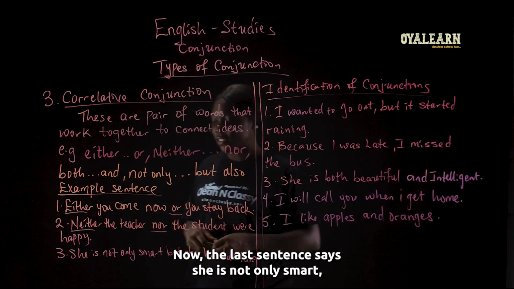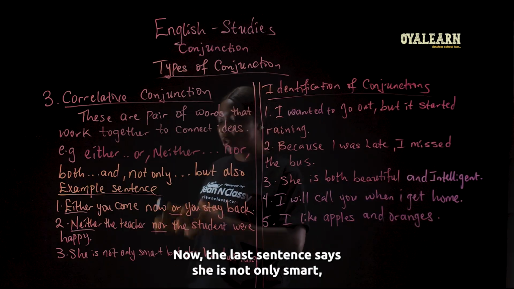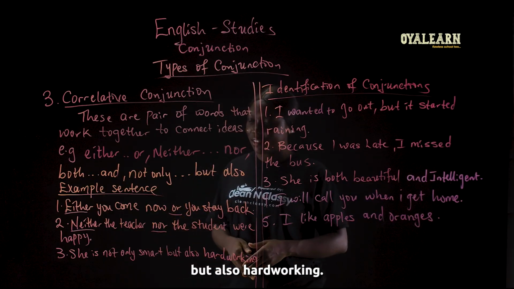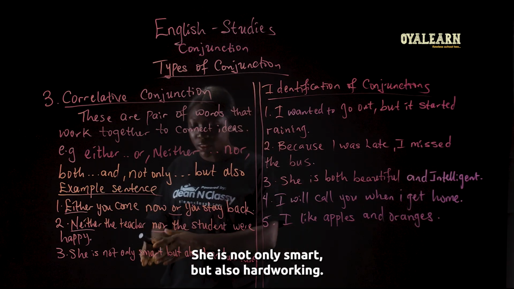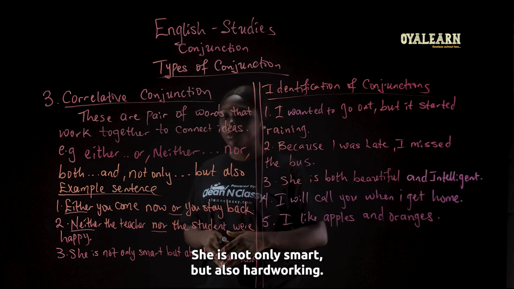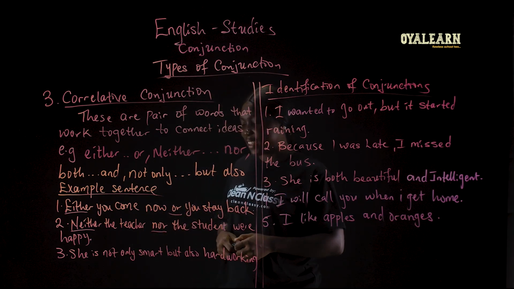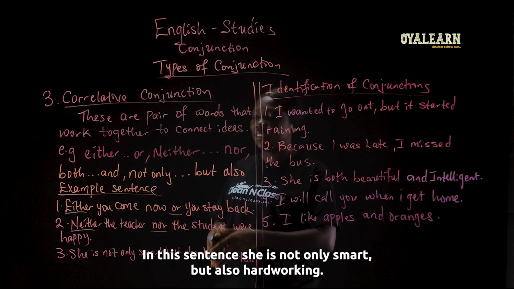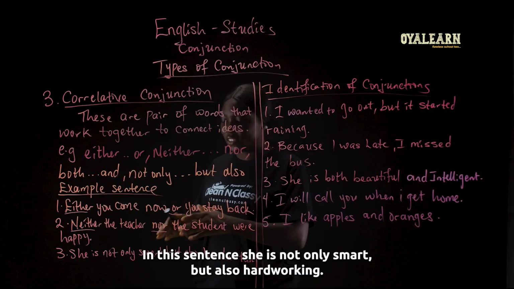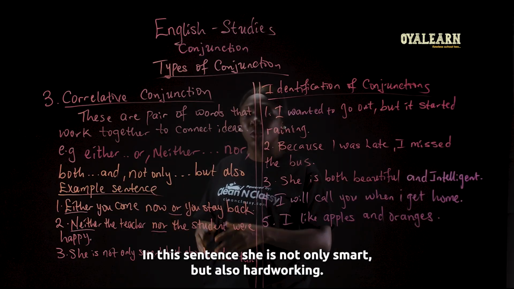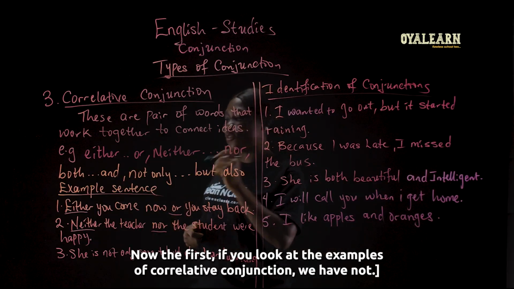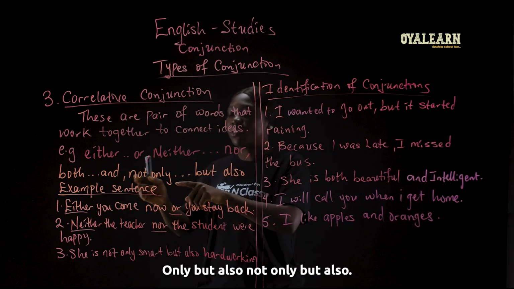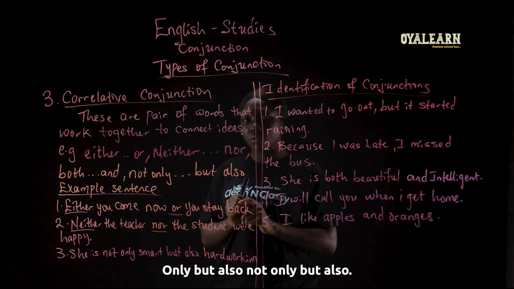The last sentence says, she is not only smart but also hardworking. Where is the correlative conjunction in this sentence? If you look at the examples of correlative conjunctions, we have not only but also.